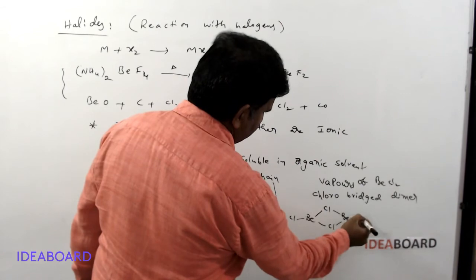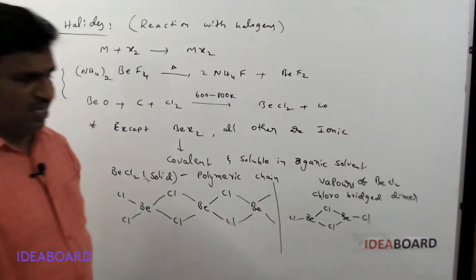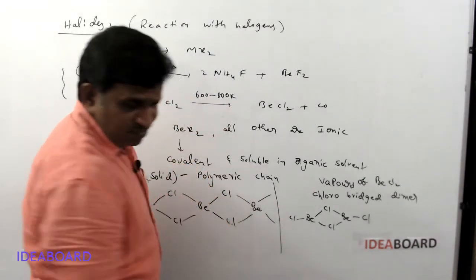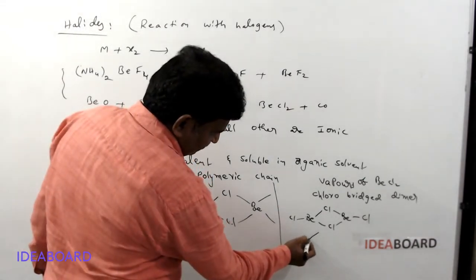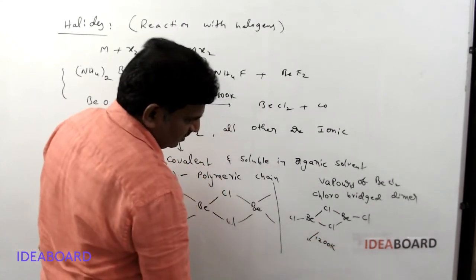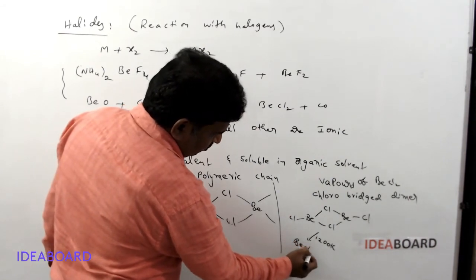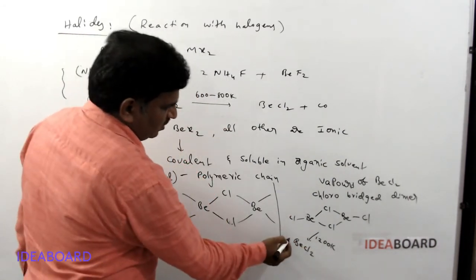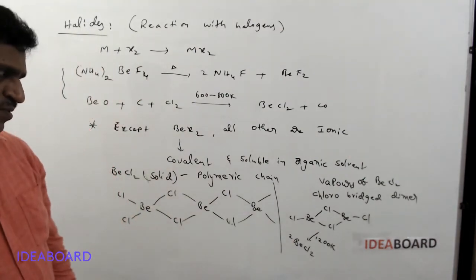This is a BeCl2 chloro-bridged dimer. When this chloro-bridged dimer is heated to 1200 Kelvin temperature, it decomposes into monomeric forms. Two molecules of monomer beryllium chloride are formed.